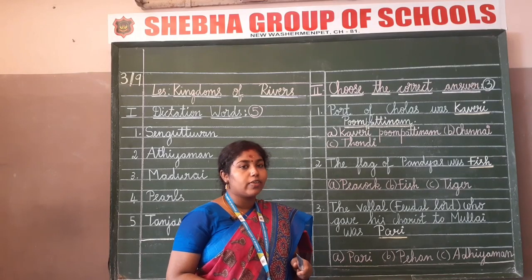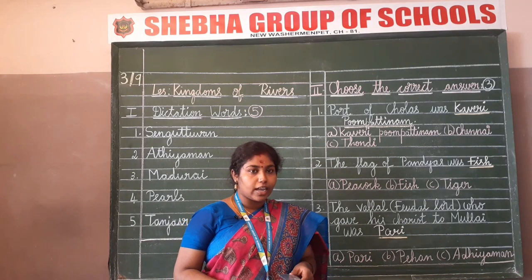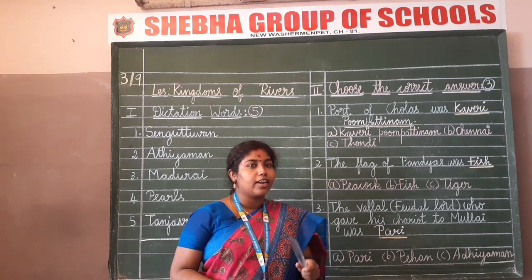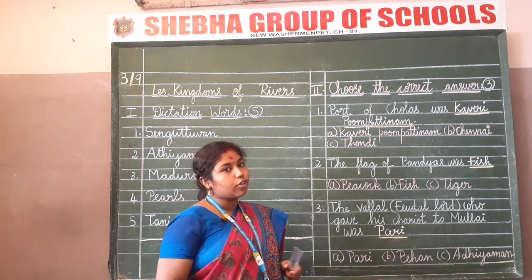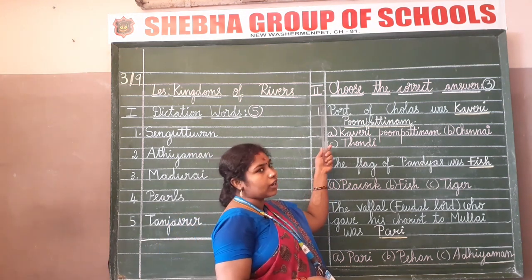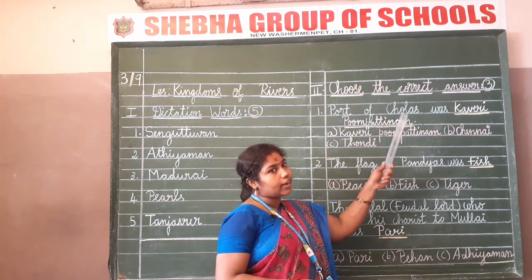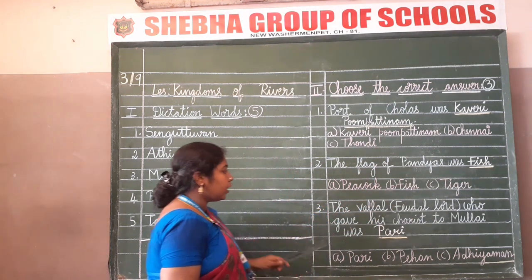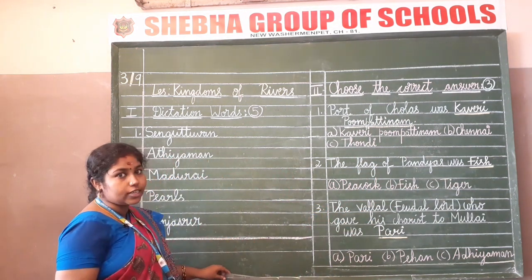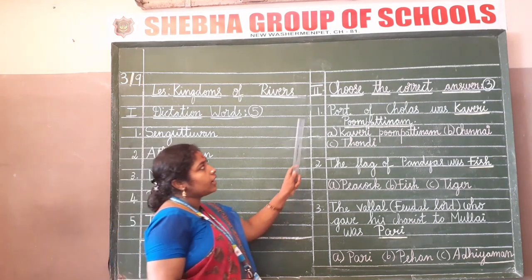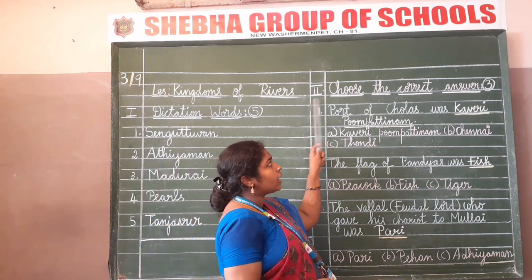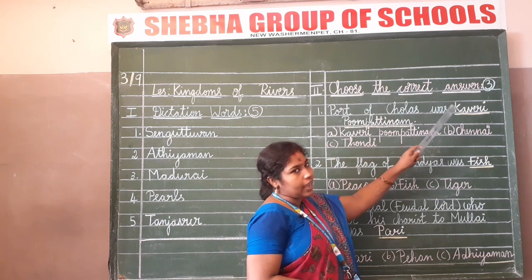Students, remember always, whenever you are writing your classwork, you have to write your handwriting neatly. You should not scribble. Clear? So now we move on to the second Roman letter. Choose the correct answer. After drawing a line, leave one line and start writing the second Roman letter as choose the correct answer.